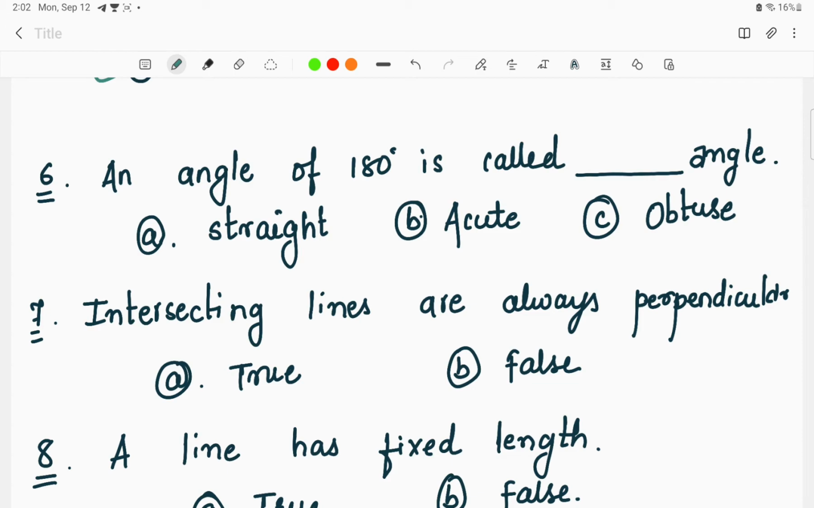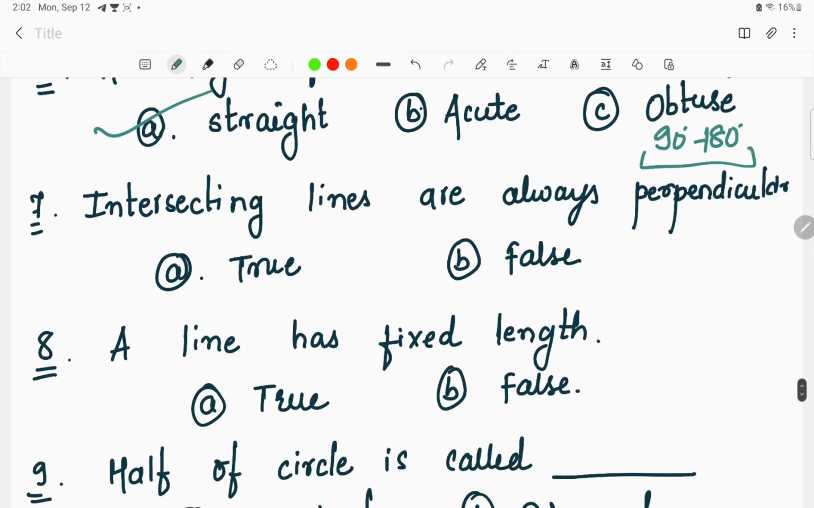Now an angle of 180 degree is called as dash angle. As I told you, an angle of 180 degree is directly a straight angle. This is something that we have learned in the last previous lecture. And an acute angle is an angle less than 90 degree, and obtuse is something greater than 90 degree up to 180 degree. Obtuse means 90 degree to 180 degree, all the angles are called obtuse angles.